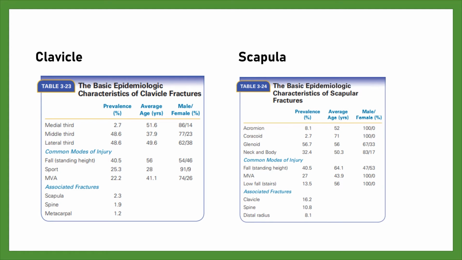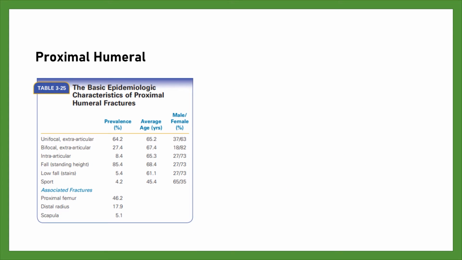Scapula. Scapular fractures are divided into fractures of the body and neck, glenoid, acromion, and coracoid. The epidemiology of these fractures is shown in this table. Proximal humeral. This table shows the epidemiology of proximal humeral fractures. They have been divided according to the OTA classification into unifocal extraarticular, bifocal extraarticular, and intraarticular fractures. About 2/3 of proximal humeral fractures are unifocal extraarticular fractures, and only about 8% are intraarticular fractures.